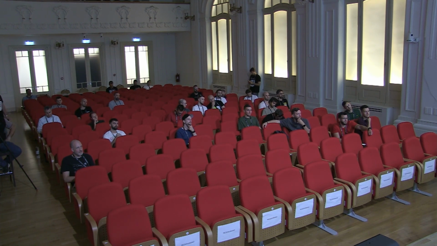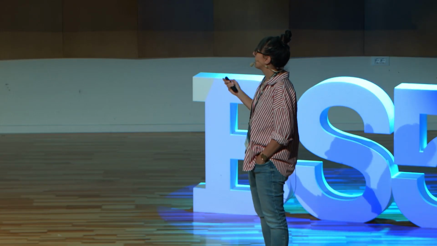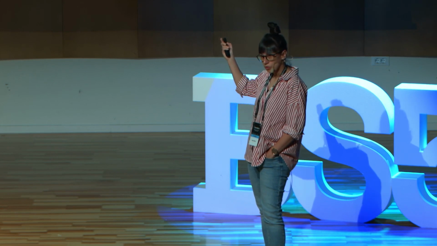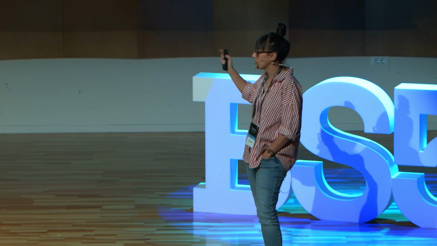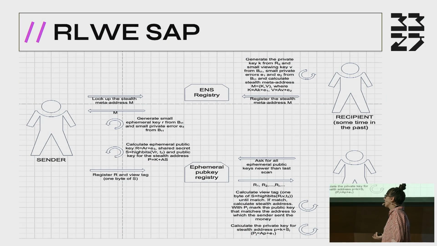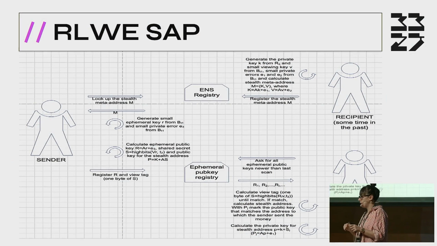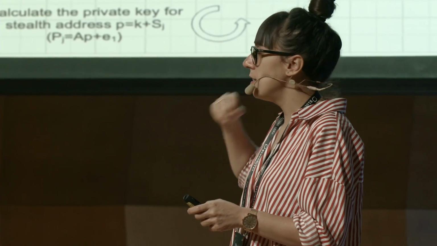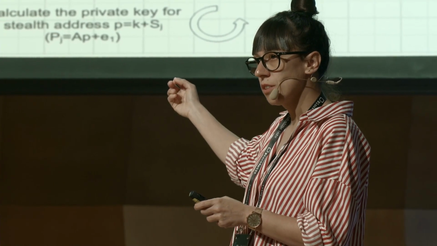If I understand you correctly, I think that, yeah, Mihailo and I created two more protocols, ring learning with errors and modular learning with errors. And the difference is just in the number of dimensions you need to use. There are tools that we already have that we can use, and it is easier to use modular learning with errors.